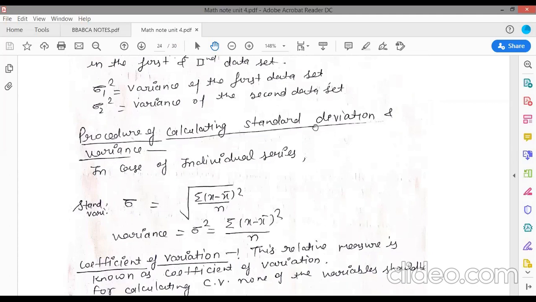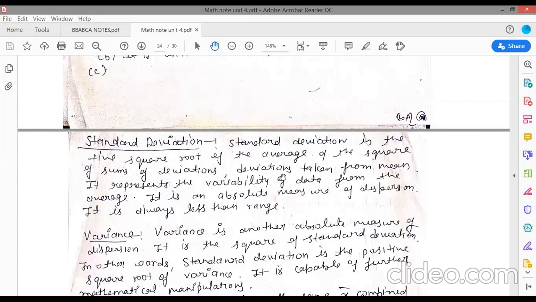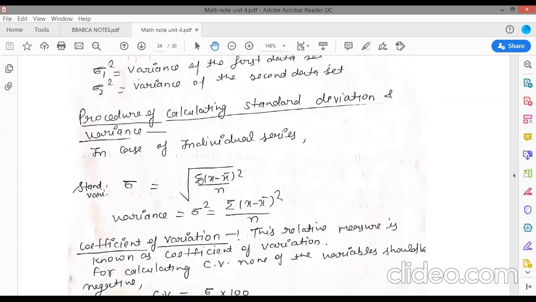Now standard deviation, look at the formula. Standard deviation is the positive square root of the average of the squares of the sum of deviation. Deviation, I told you, is x minus a, where a means assumed mean. So here the assumed mean or arithmetic mean is x bar. So it is x minus x bar whole square, and whole summation divided by n.